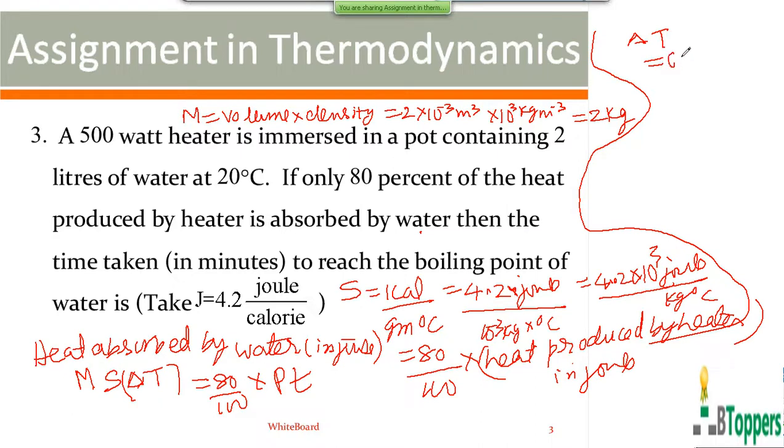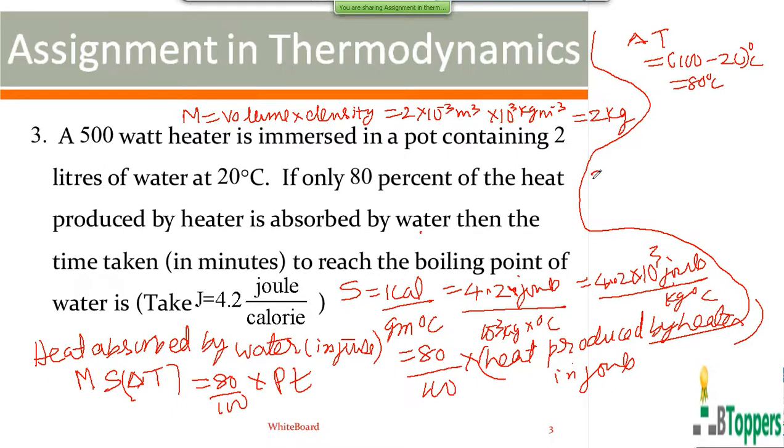final temperature minus initial temperature. Final temperature should be taken as the boiling point. Initial temperature was 20 degrees centigrade. So that will be 80 degrees centigrade. Of course, on the Kelvin scale, it will be 80 Kelvin. Substitute all these values here.